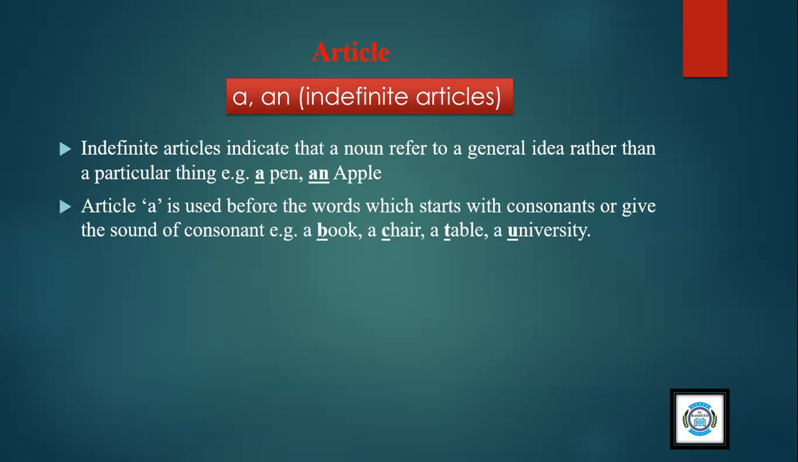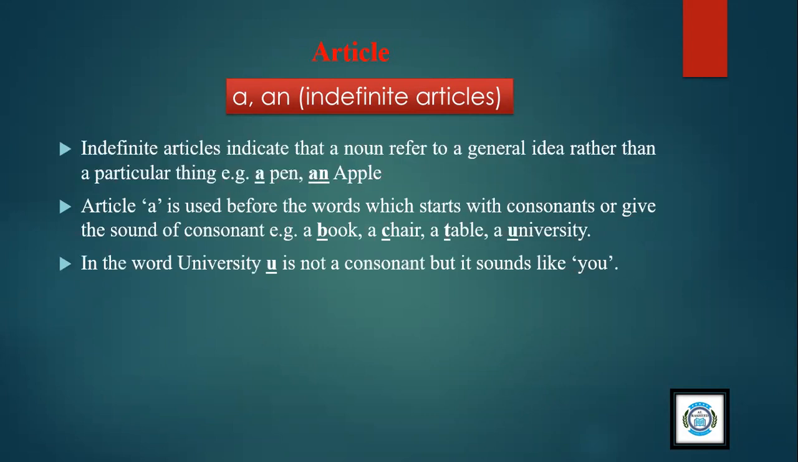Article a is used before the words which start with consonants or give the sound of a consonant. For example, a book, a chair, a table, a university. Here you see book is starting with the consonant B, chair with consonant C, table with consonant T, but university is in university U is not a consonant, okay? But the sound is like Y-O-U, U. So this is why we are putting article a.